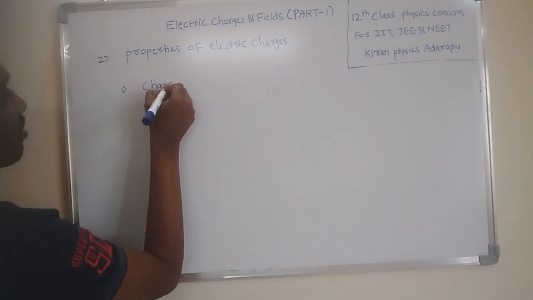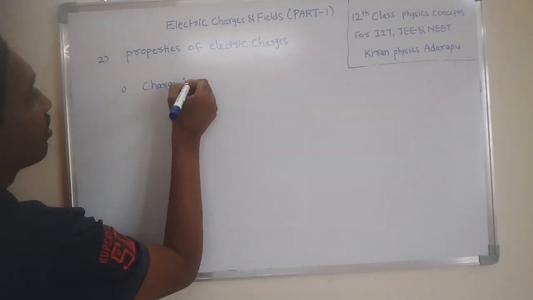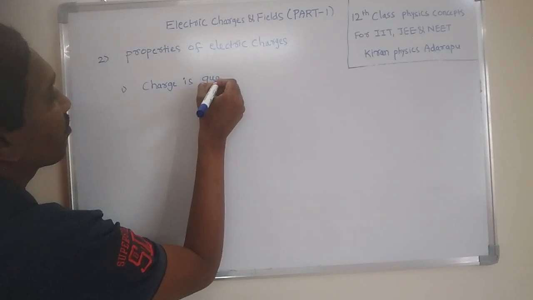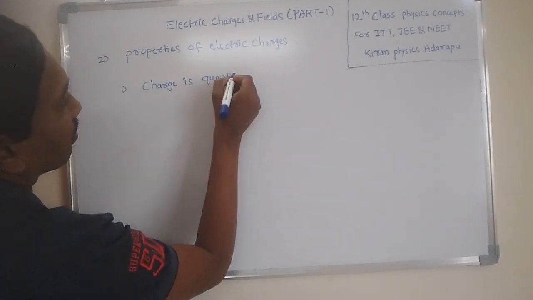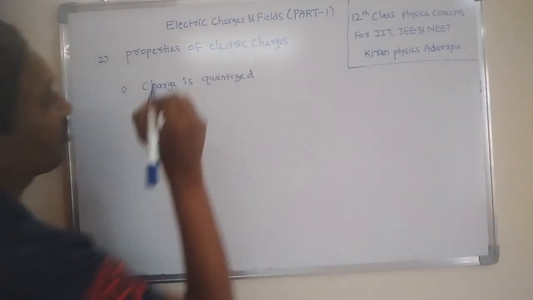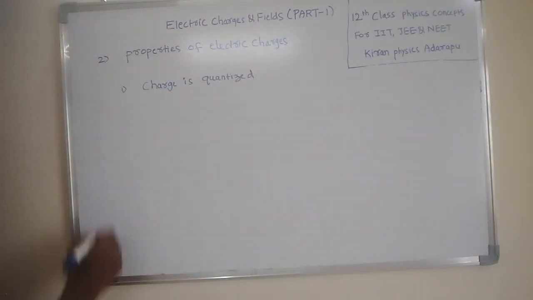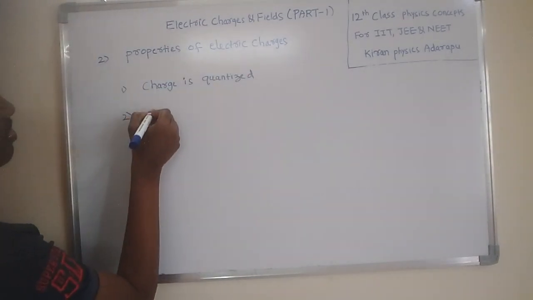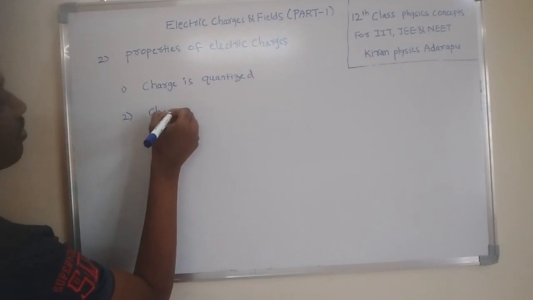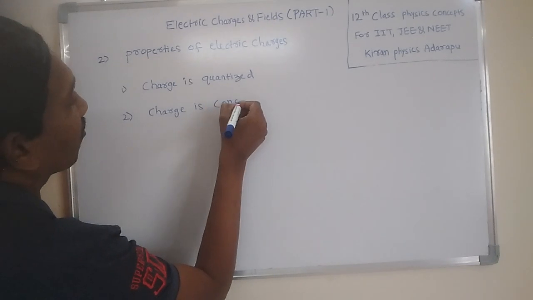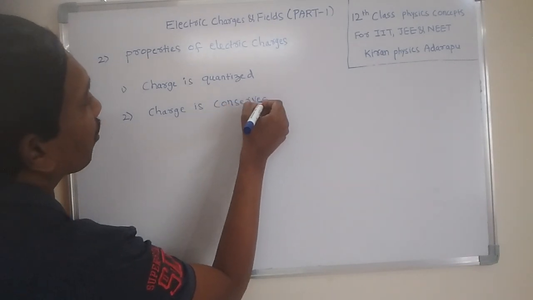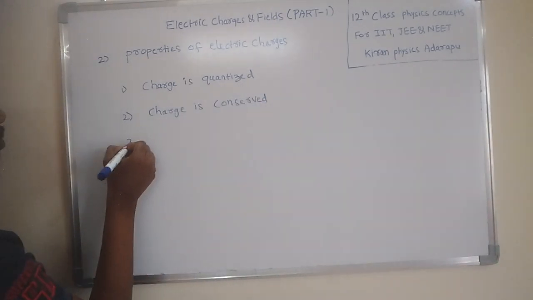Listen carefully, these are important. The second property is that charge is conserved. This is a basic property.